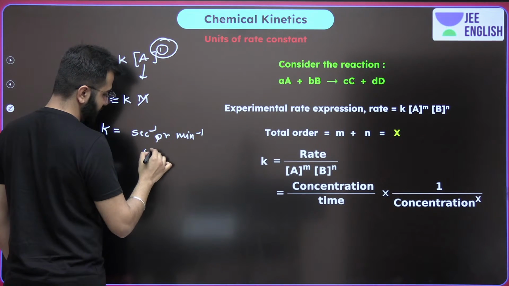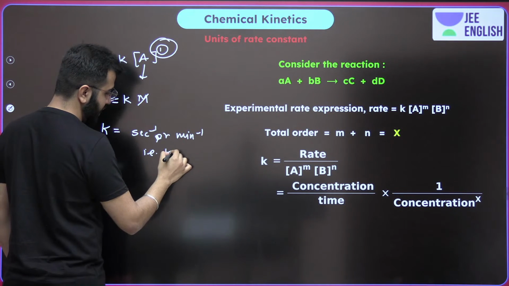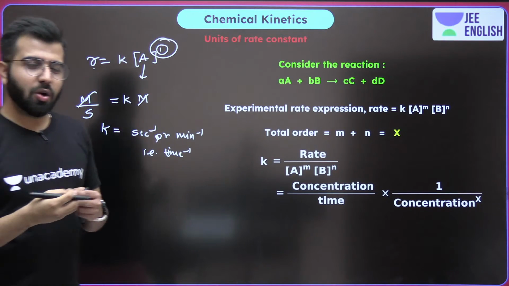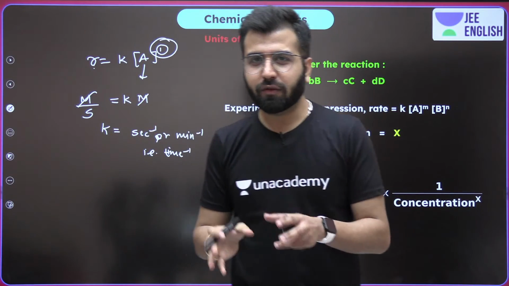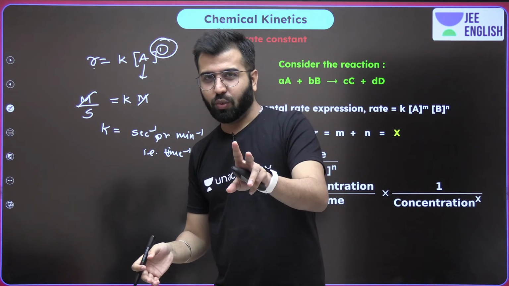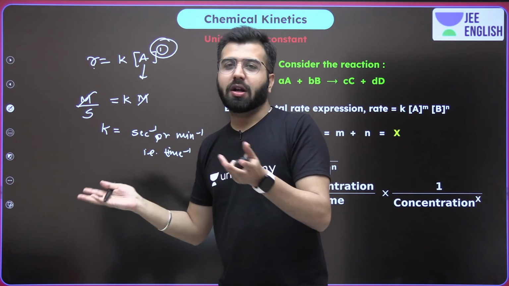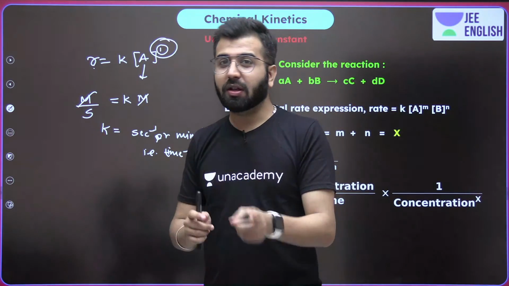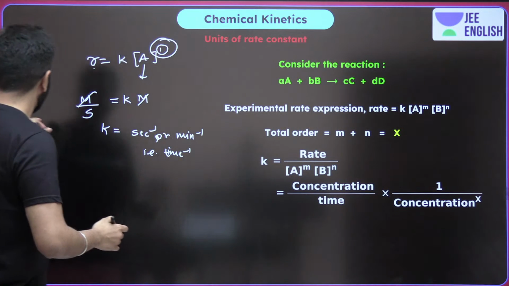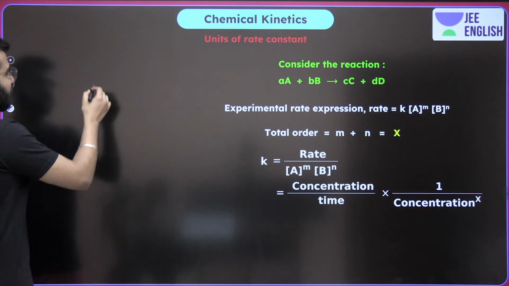That is nothing but time inverse. So whenever the question tells you that the unit of the rate constant is 2 into per minute, then you should know that the question is talking about a first order reaction. Okay, let's talk about the second order reaction.